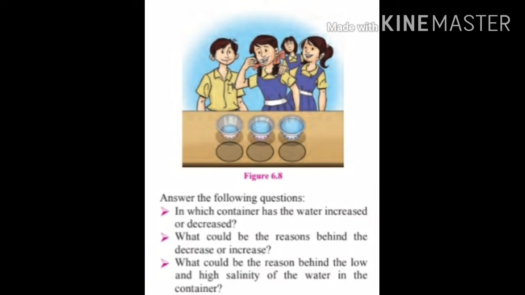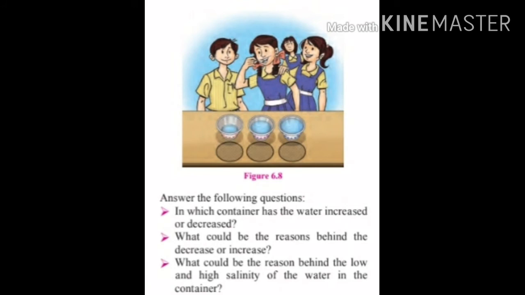Question number 2. What could be the reasons behind the decrease or increase? Answer must be, since fresh water was added to one of the containers in the room, the water level increased. The water has decreased in the container which was kept outside in the sun due to evaporation.